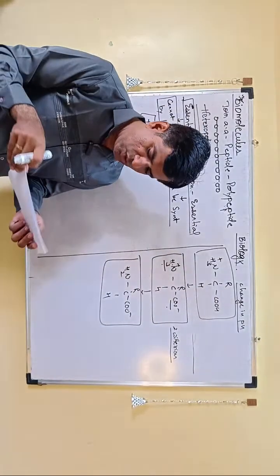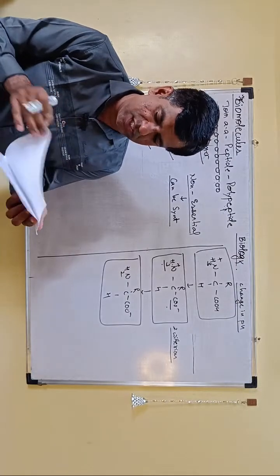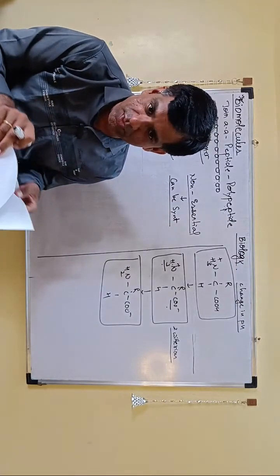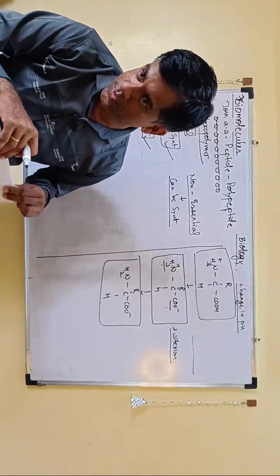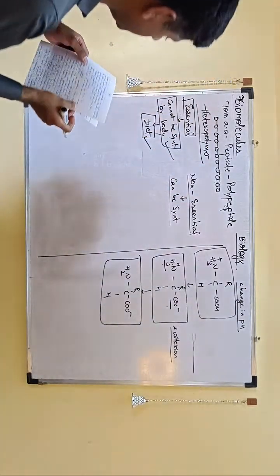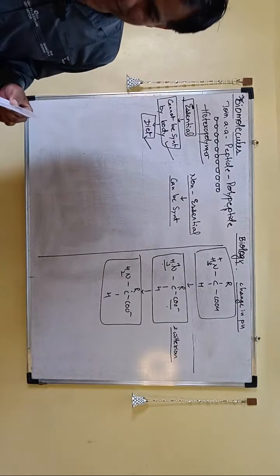NCERT does not give the list of those essential and non-essential amino acids, so I am omitting that. We are only following this NCERT. It's just like reading the NCERT line by line, right? So we are going through only that. No concept, no explanation, right?